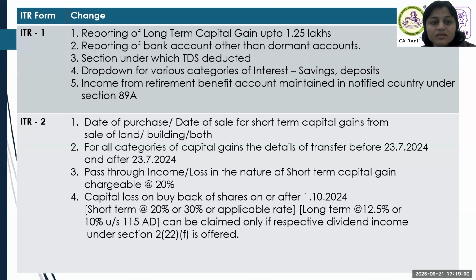Coming back to our discussion, retirement benefit accounts, like the 401k account: there was an amendment where they introduced section 89A, wherein so far they have notified 3 countries, the United States, the UK, and Canada, for retirement benefits. When the person is resident in that country, the benefit would have accrued, but they can withdraw it only after a specified age. When they later relocate to India and become resident in India, what are the implications, and how do we go about avoiding double taxation?